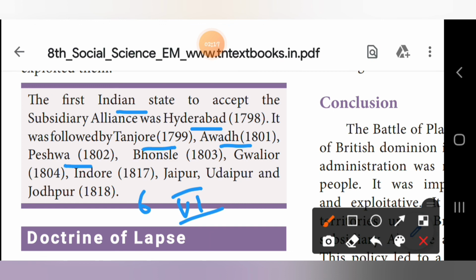Next one is Peshwa 1802. And next one is Bhonsle 1803. Next Gwalior 1804. Next Indore 1817. And Jaipur, Udaipur and Jodhpur in the year 1818. Okay, so this is the sixth short answer. So Hyderabad, Tanjore, Awadh, Peshwa, Bhonsle, Gwalior, Indore, Jaipur, Udaipur and Jodhpur. Totally 10 subsidiary alliances. Okay, 10 states which accepted subsidiary alliances.